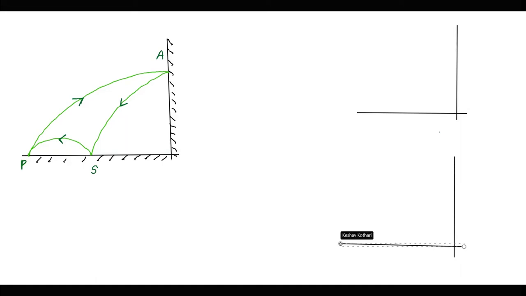In the first part, we are dealing with P to A. In the second portion, I am dealing with A to S. This is P to A. Then we are dealing with A to S. And then I am drawing one more diagram where we will be dealing with S to P.